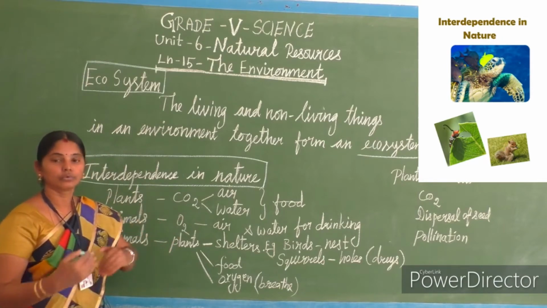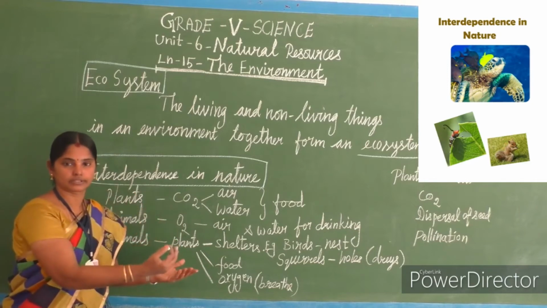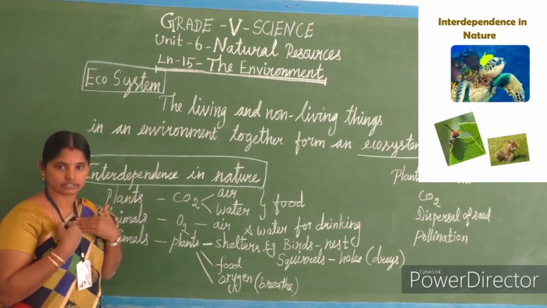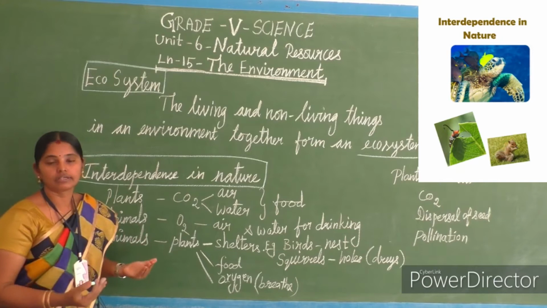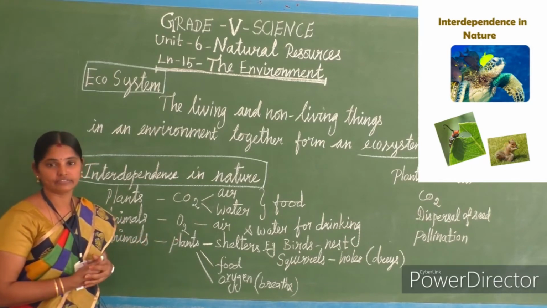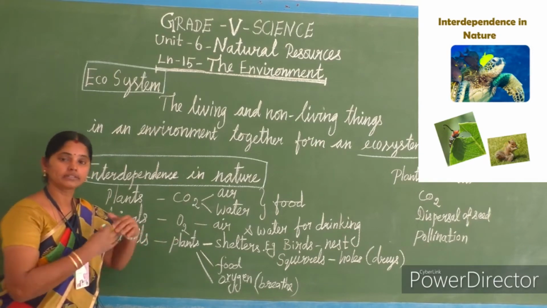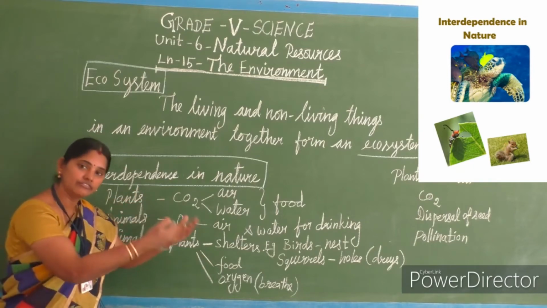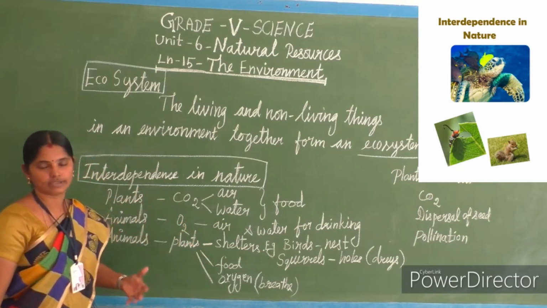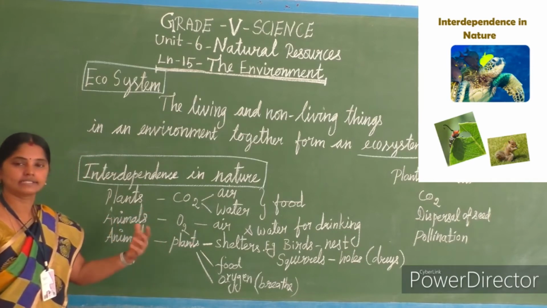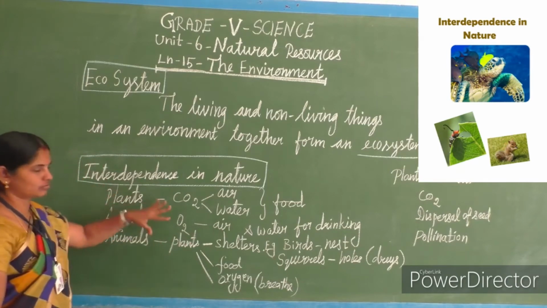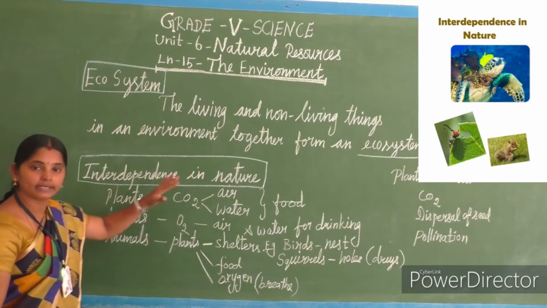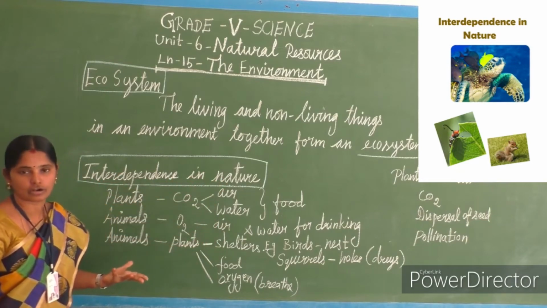interdependent. One depends on the other. We can't live in this world separately. Okay, one way or the other we have to depend on others, other living things or non-living things. Okay, other persons and plants, animals, everything that we are going to see now. Interdependence in nature, it is the natural law.